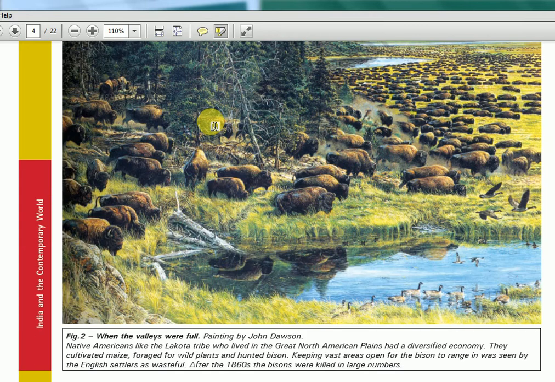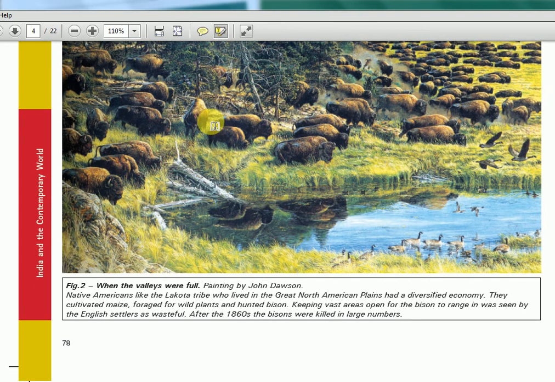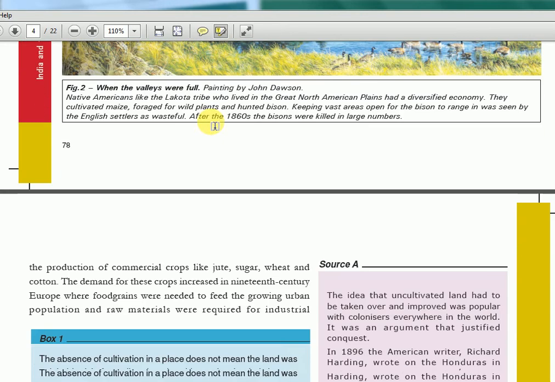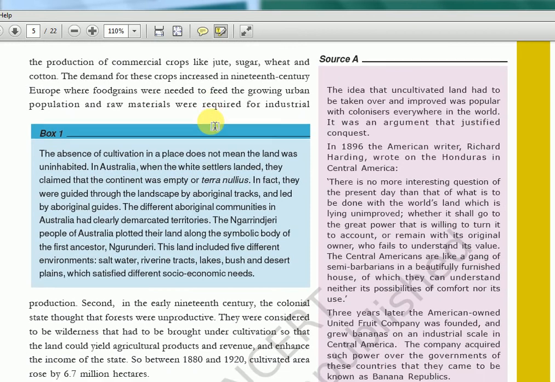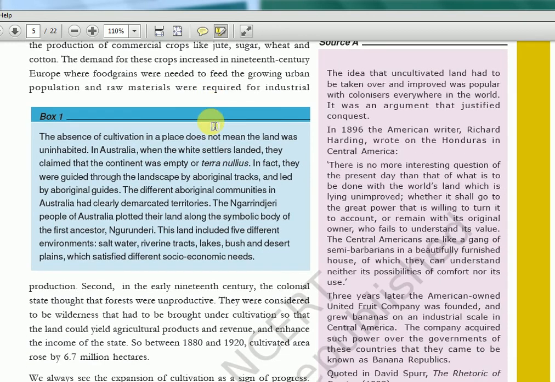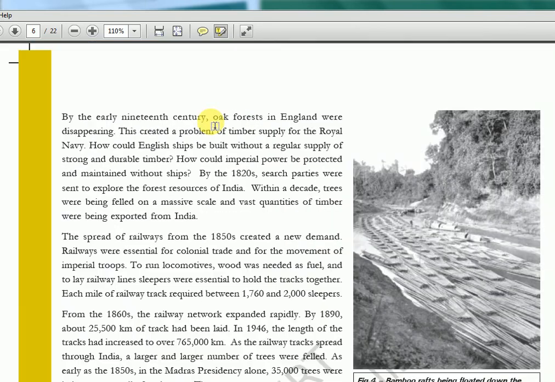Again, good pictures they are showing, okay. Some valley full of bison. It's not in India, it's actually the Great North American Plains, okay. So that is why it's very beautiful. In India, beauty is there, but it is now limited to certain areas only. Now again, they're telling about how cultivation increased and land is being cleared, okay. So there is not much data there.